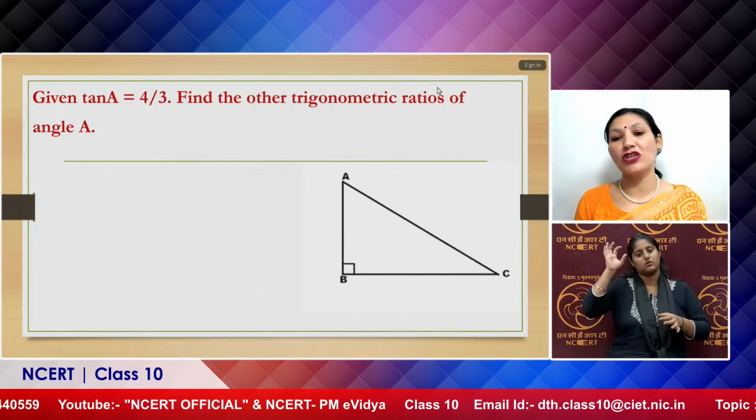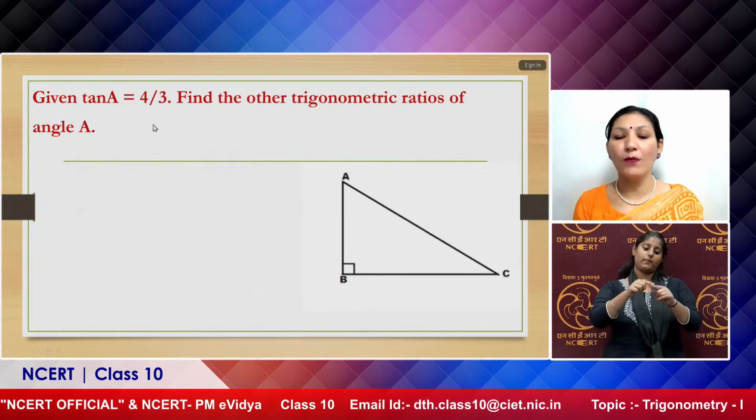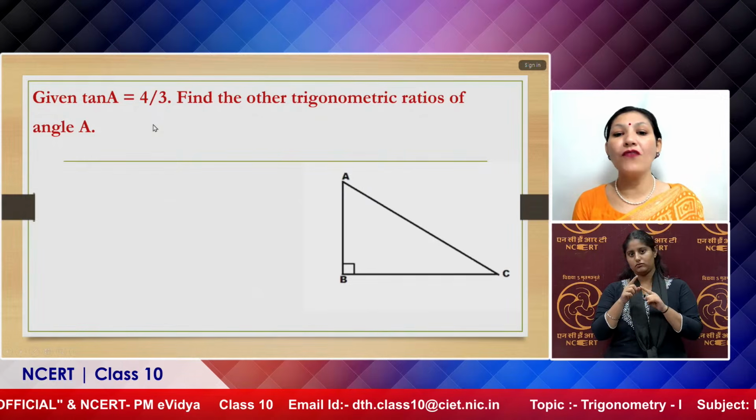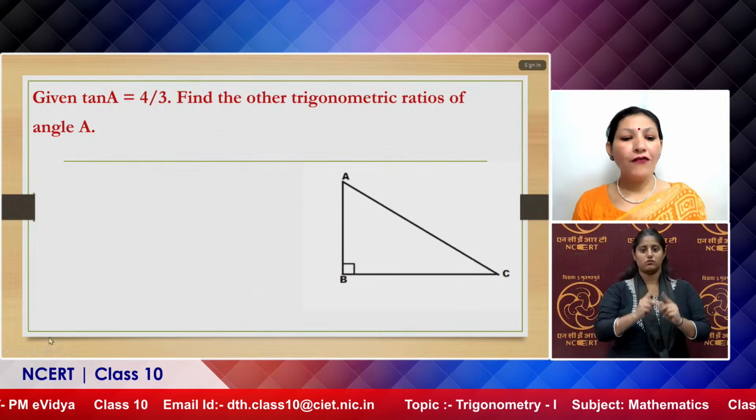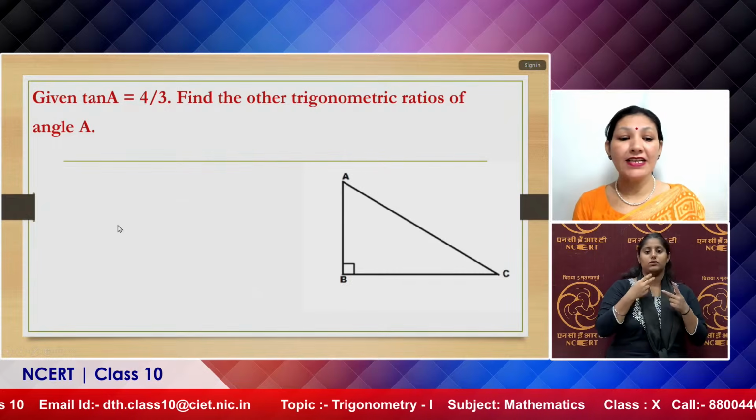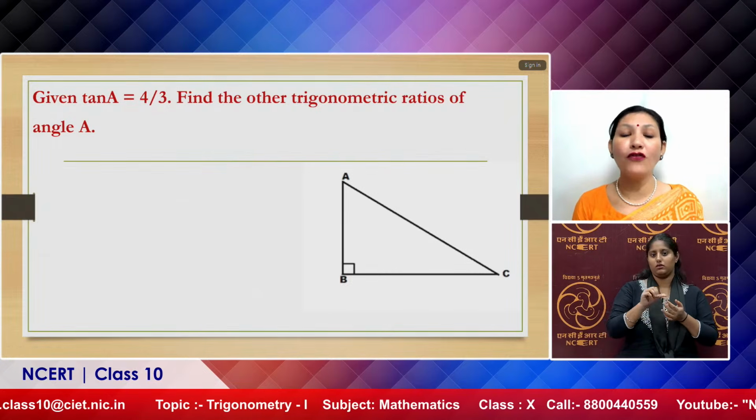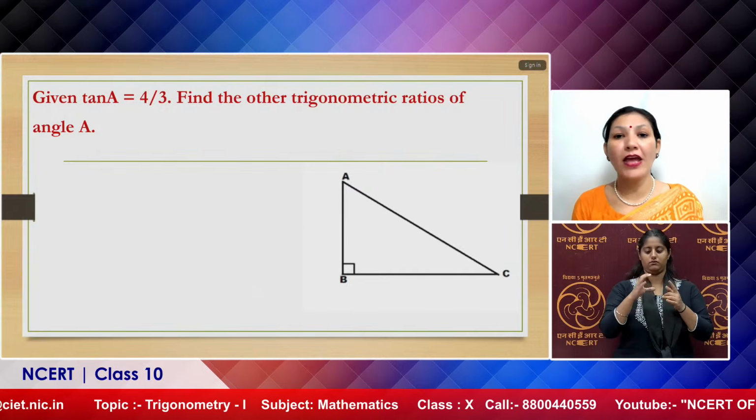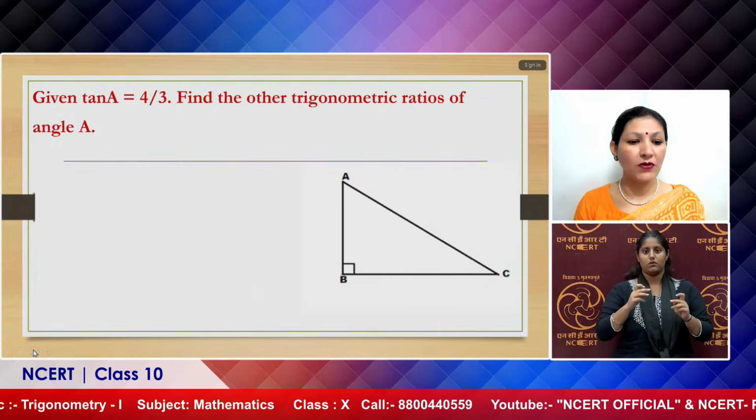The very first question here is that tangent A equals 4 upon 3 and we have to find the other t ratios of the angle A. You can see here it is given that of angle A. We have to talk about the other t ratios, not for angle C, not for angle B, but for angle A. So let us start discussing these all things one by one.